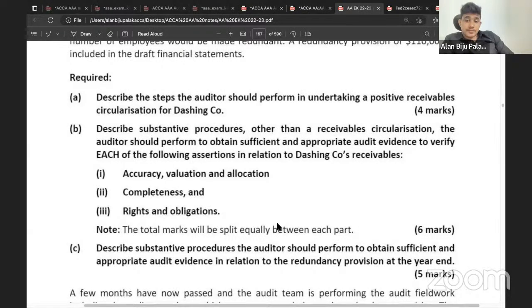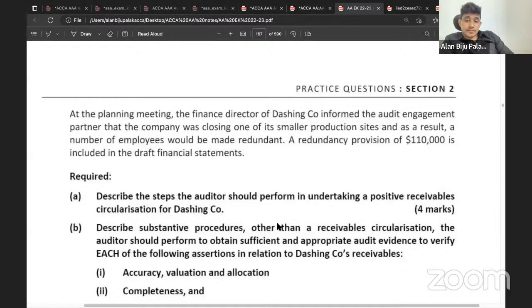Scenario. Right? Because they have properly mentioned here that the company is planning to make some of the employees redundant after the year end because they are going to close down one of their small production site, due to which the employees will lose their job and for which they have recognized a provision of 110,000. Okay, so we will study about how to write the points based on scenario. So tell me, what all are the things that you need to confirm here?